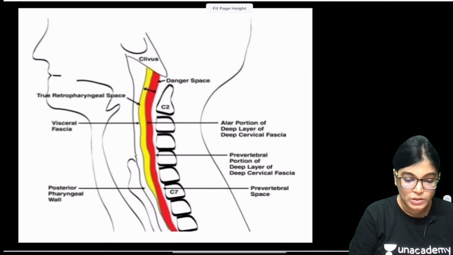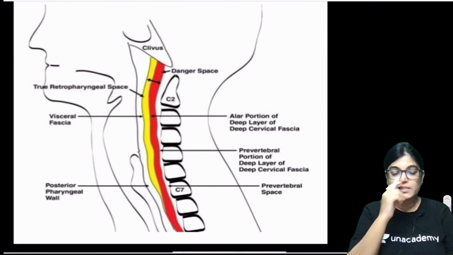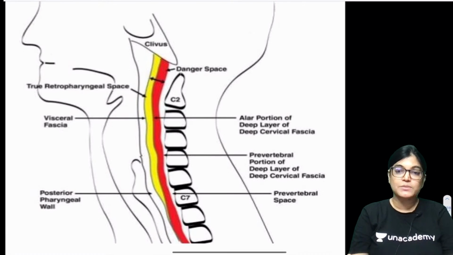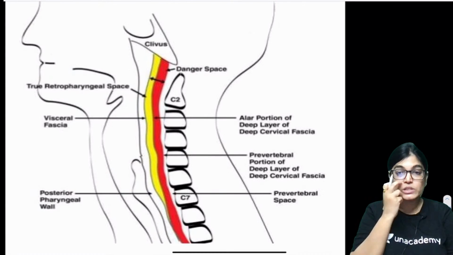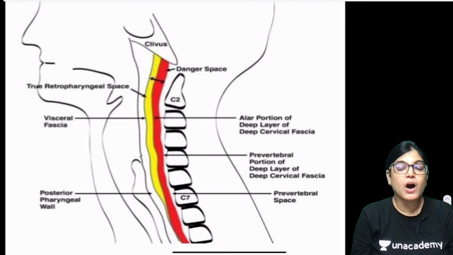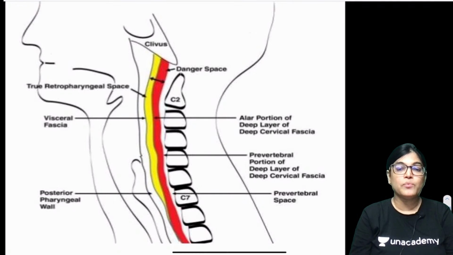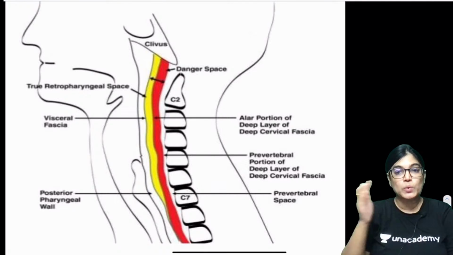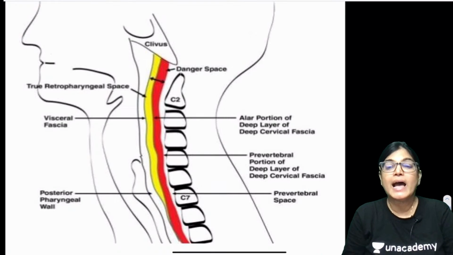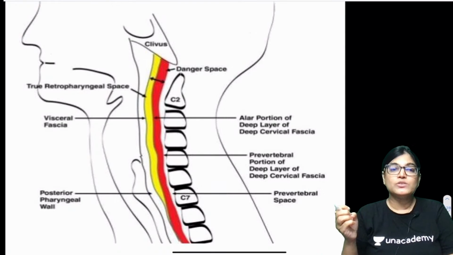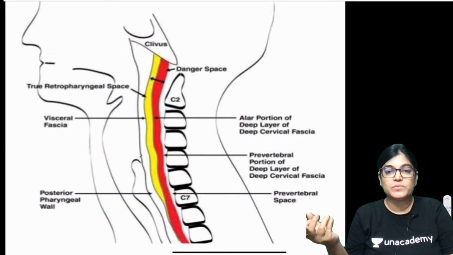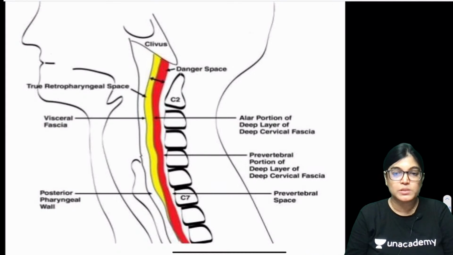As I told you, my dear friends, many of these have come as MCQs in previous years of the NEET PG pattern. So I want to show you two areas, the retropharyngeal space and the danger space. Many students get confused between these two spaces, but they are different.